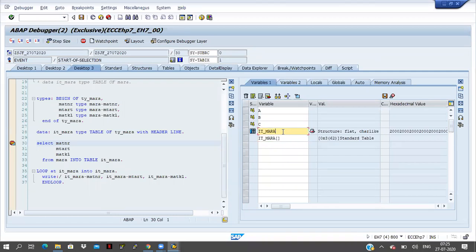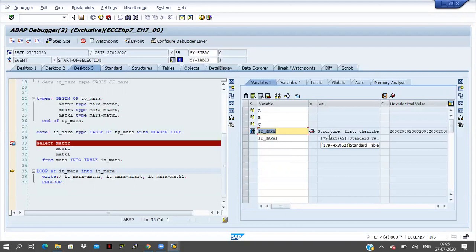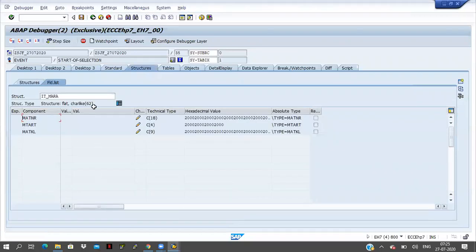Okay, but you will get this type of things also in your debugging, in your support project. Now I'm clicking on the F5 button. See here, 17,974 records are coming in this ITAB and the 2 in brackets is there. If you double click on this ITMARA work area, nothing will be there.